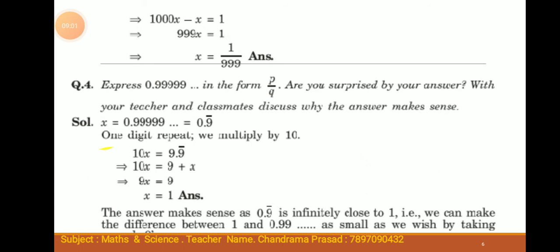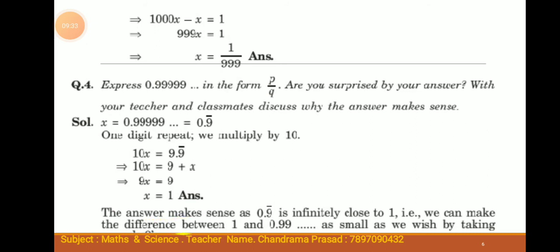Let x equal 0.9999, that is 0.9 bar. Since one digit repeats, we multiply by 10 on both sides. Therefore 10x equals 9.9 bar, or 10x equals 9 plus x, or 9x equals 9, or x equals 1.